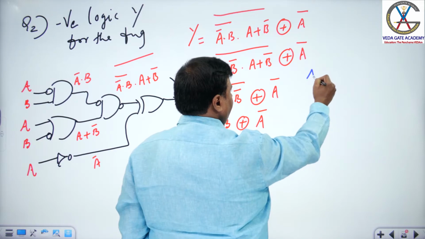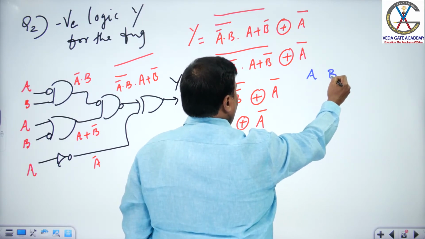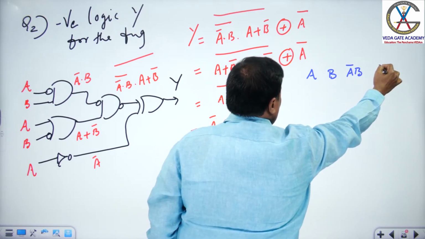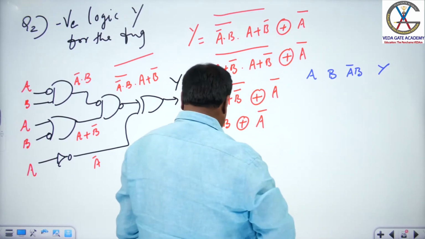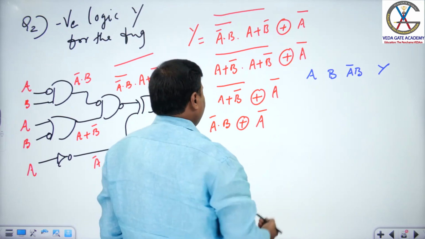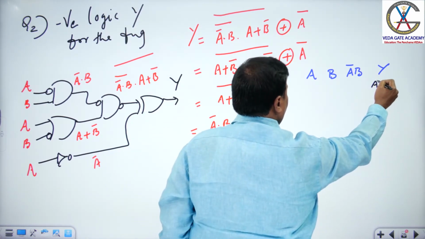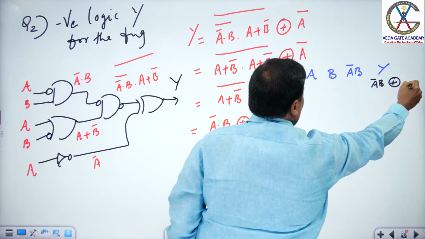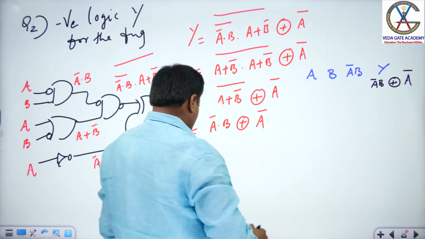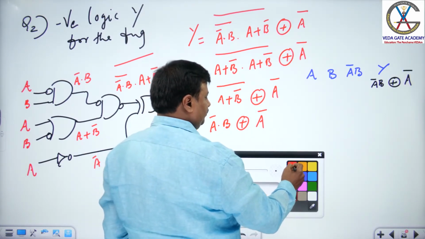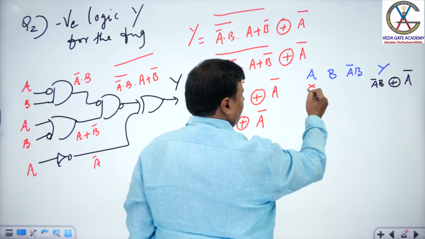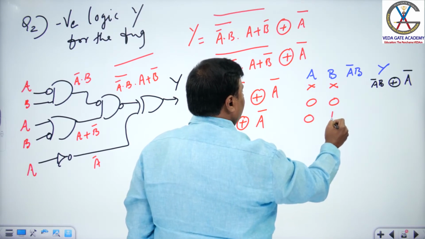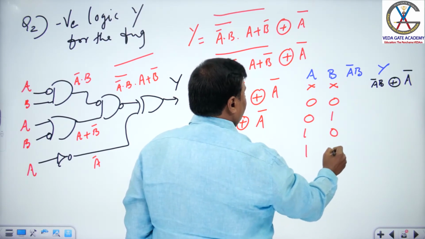Here is A, here is B, and here is A bar B, and here is Y. What is Y? As we all know well, it is A bar B exclusive OR A bar. Now, apply the values: 0 0, 0 1, 1 0, 1 1.